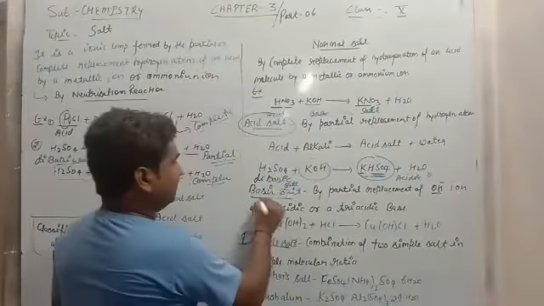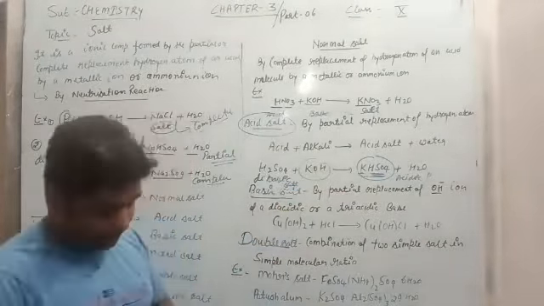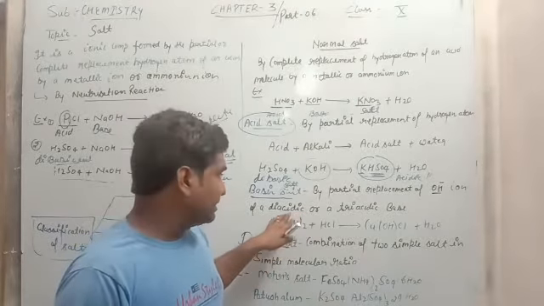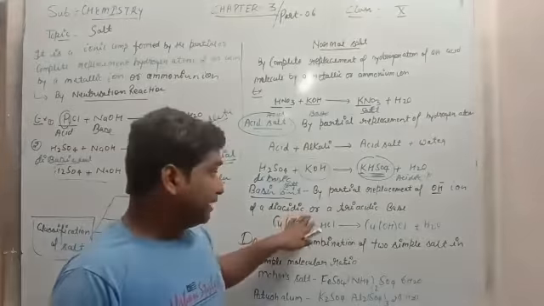Okay. Now next, basic salt. What is the basic salt? It is formed by the partial replacement of the hydroxyl ion. In this case, not hydrogen ion but hydroxyl ion, because in basic salt, hydroxyl ion must be present. In basic salt, the partial replacement of the hydroxyl ion of a diacidic base or triacidic base. Diacidic base means the base whose acidity is 2.